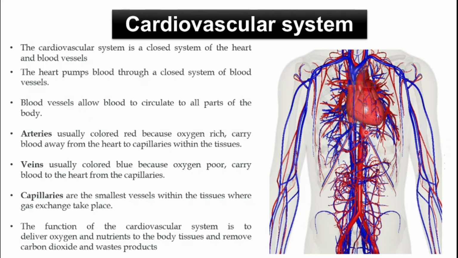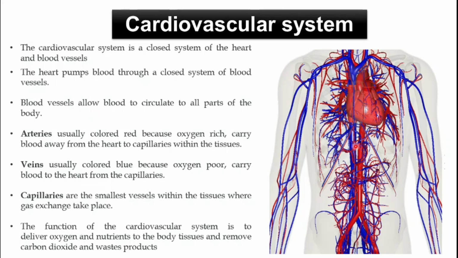Because you know that in these blood vessels the blood is flowing, and it is going all over the body by these blood vessels, and the oxygen and nutrition is present in the blood. So wherever the blood goes, the oxygen and nutrition go with the blood, and by this cardiovascular system the blood is supplying the oxygen and the nutrition to the tissues all over the body.